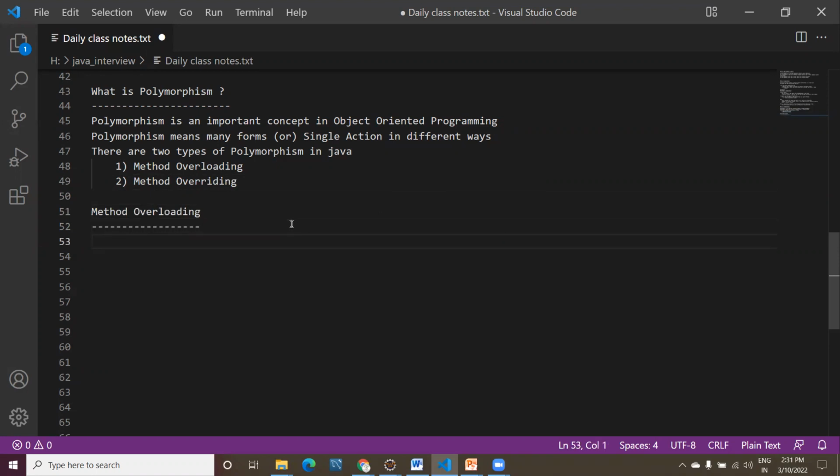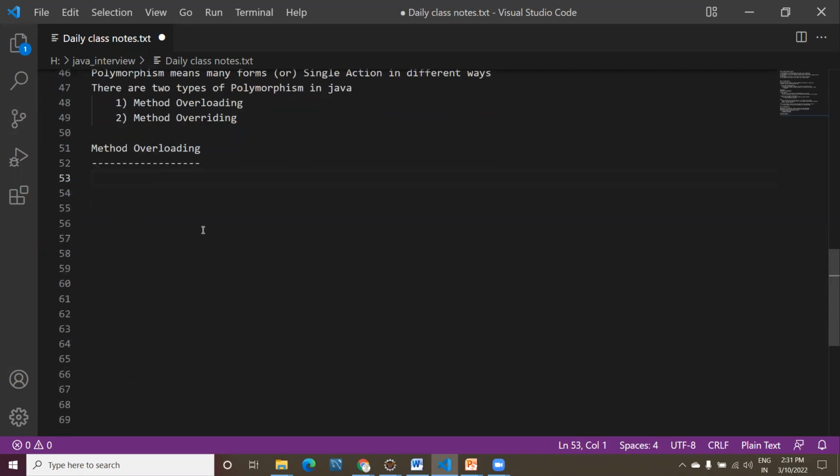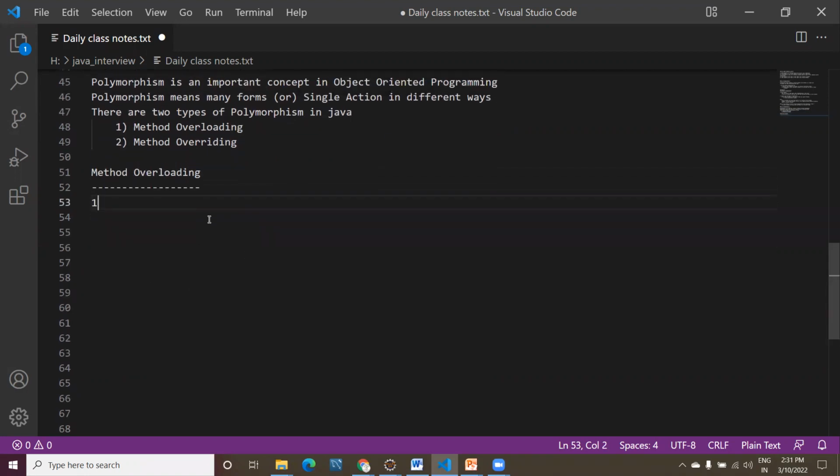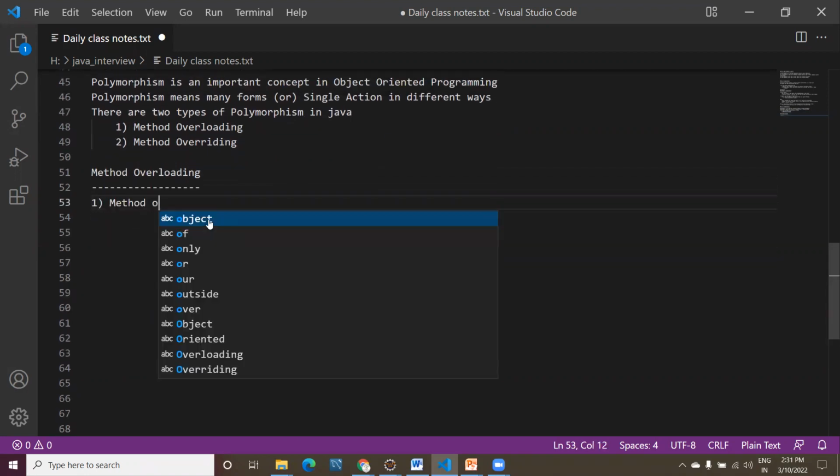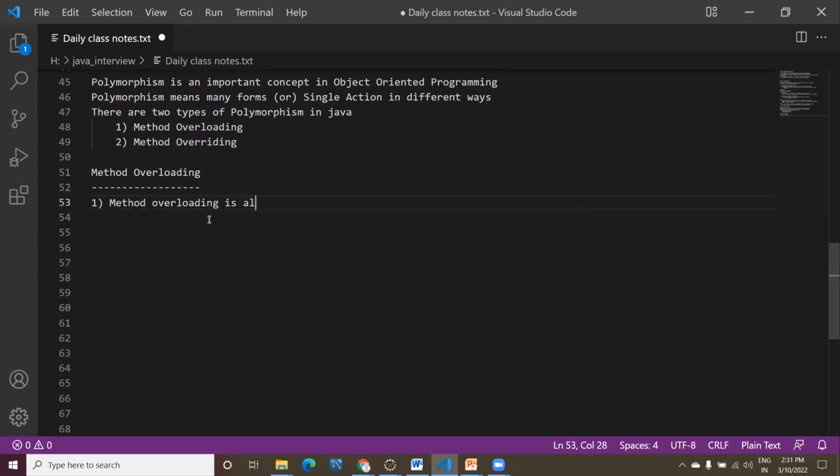If you are asked in an interview room, what is method overloading? Okay, the first point you need to say: method overloading is also known as compile time polymorphism. Hope you are clear. Compile time polymorphism, or we can say static binding. We have a lot of names, so I don't want to confuse you right now. Just use the properties.